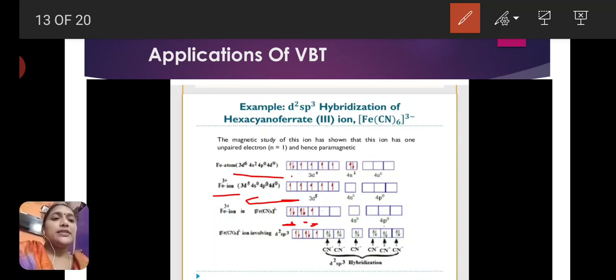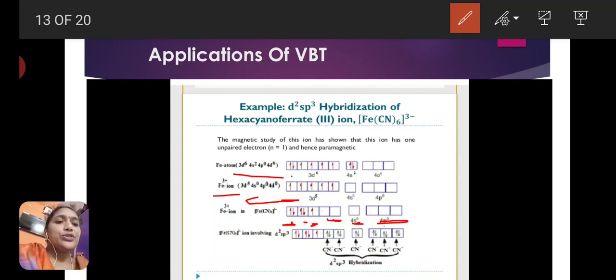Here 6 CN⁻ ions are present. These 6 CN⁻ ions donate a pair of electrons each to the empty orbitals of the iron. So there are 2 empty d orbitals, 1 s orbital, and 3 p orbitals.